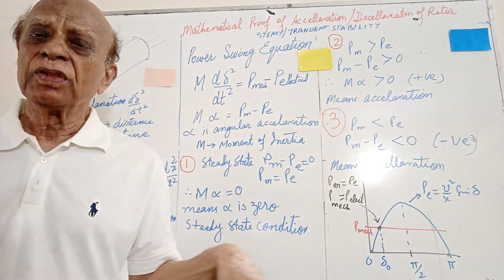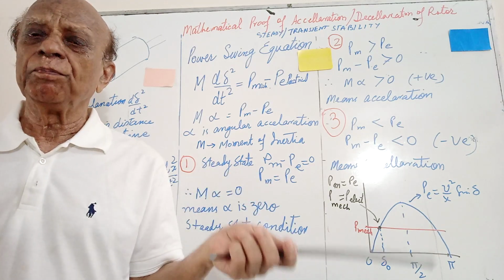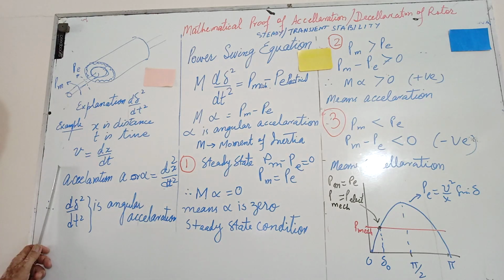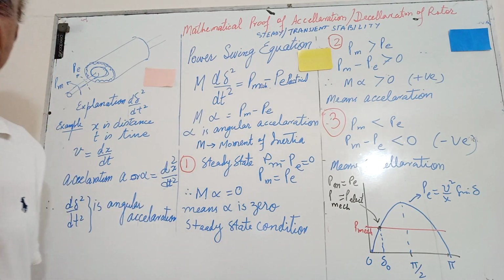So this is the rate of change of angle with respect to time. To explain this, I have given this example here, so it becomes very easy that this is the rate of change of angle with respect to time, and this is the acceleration or the deceleration. We will see it later.